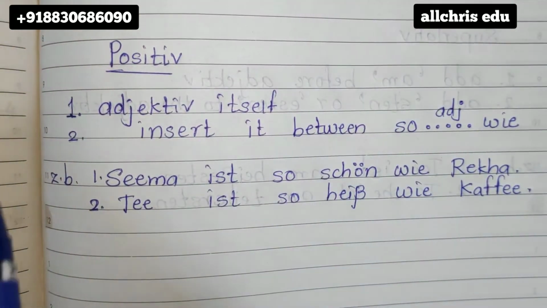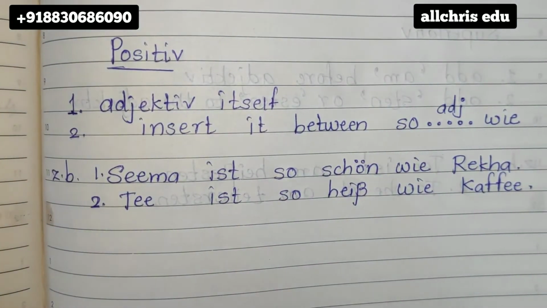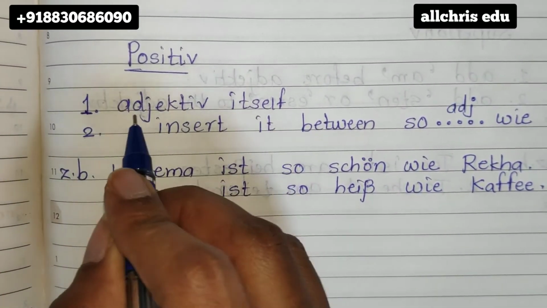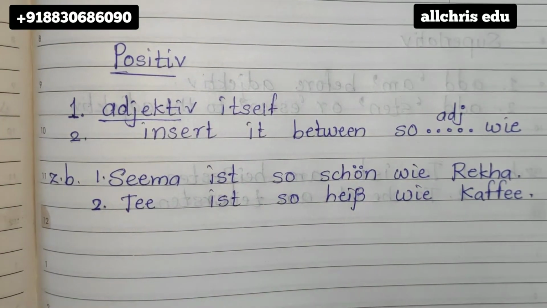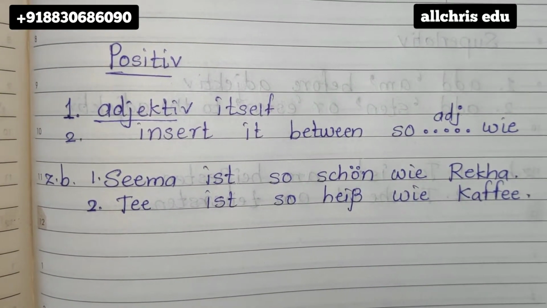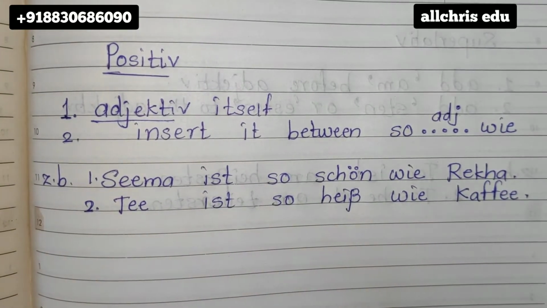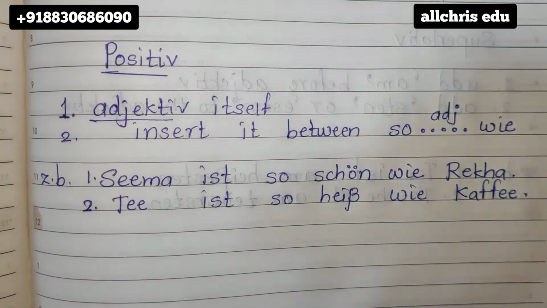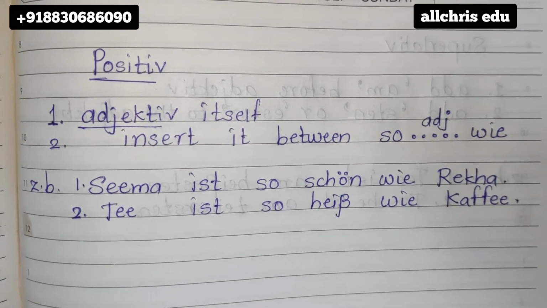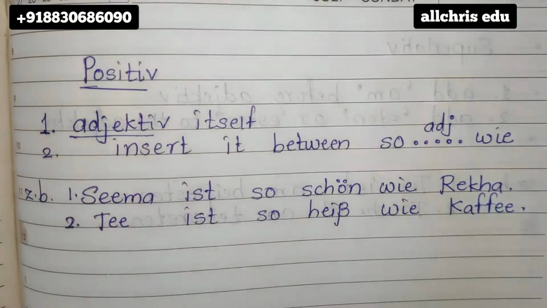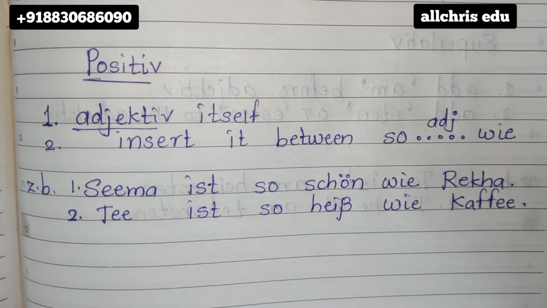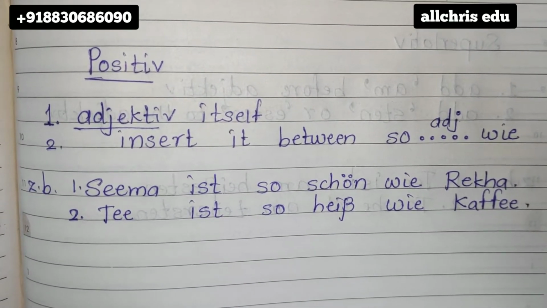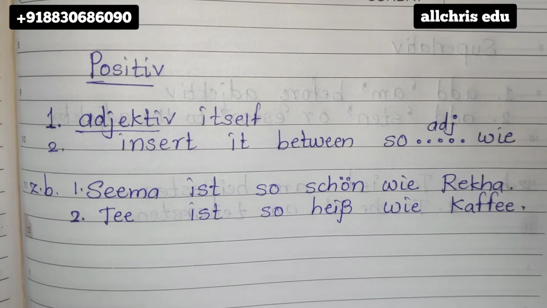Now in this part of positive, first thing, what is an adjective? Adjektiv, which we say in German. This is a German word. Adjective in English means the thing which talks more about a noun. If you want to give more information about the noun, an adjective is something which tells you more about it. So whenever you want more information about the noun, we normally use an adjective.